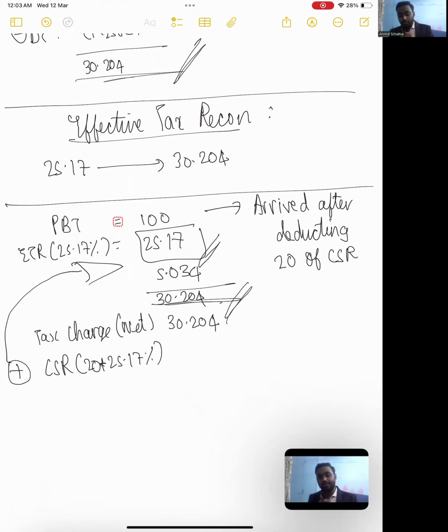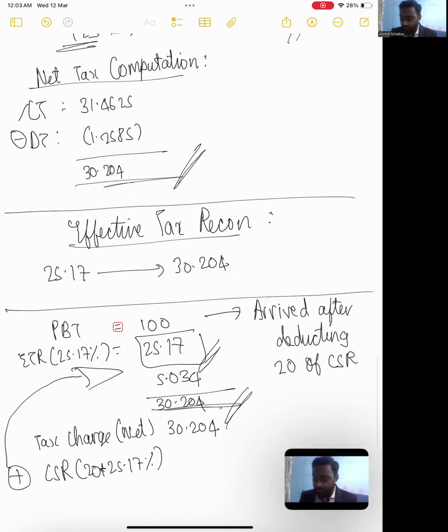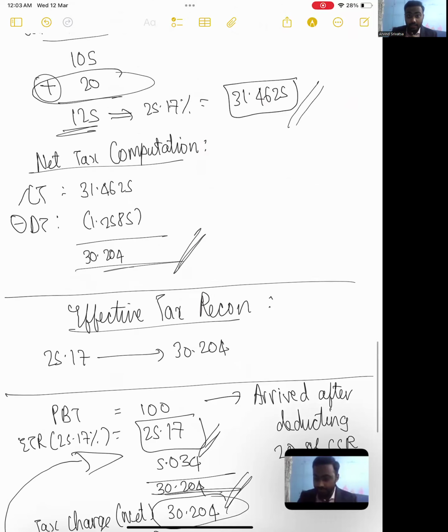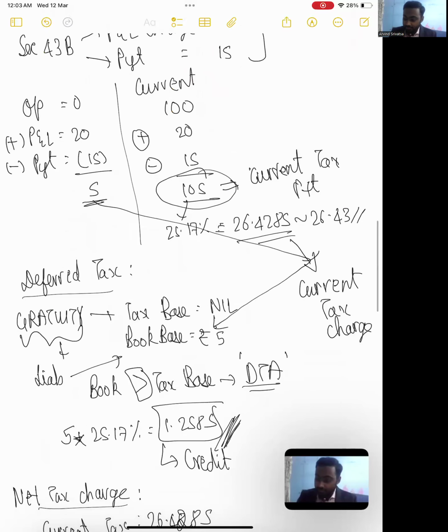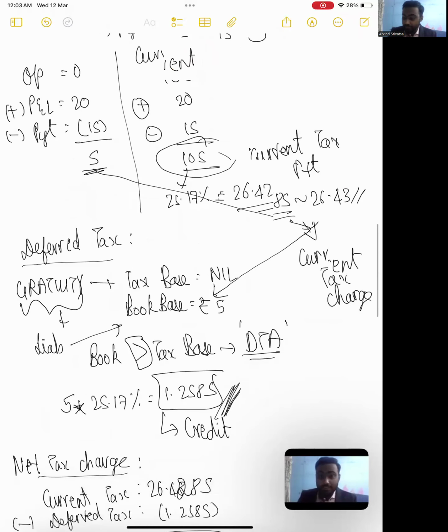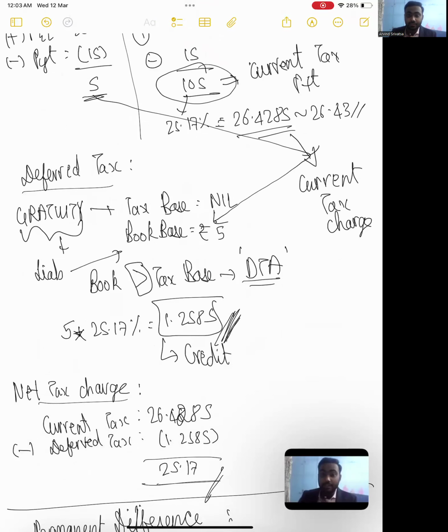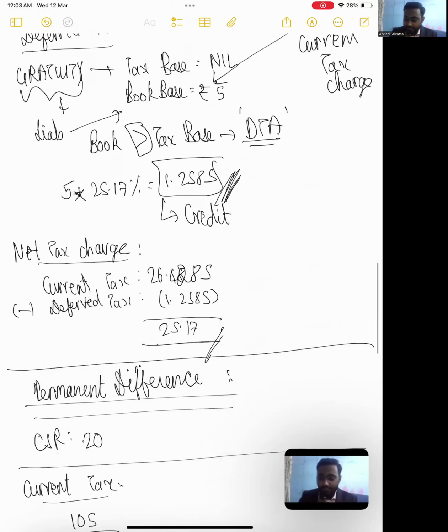Magical. So some of you might have a very basic doubt even after this as to why the temporary differences are not coming in my effective tax rate. Guys, we saw above that this 30.204 tax charge which we are taking is our current tax and deferred tax taken together. So for our temporary differences, for example, we saw our gratuity 43B here. It was a temporary difference for which we created a deferred tax asset. Since we created a deferred tax asset on it, it is ultimately getting routed to the tax number that is coming inside, which is why